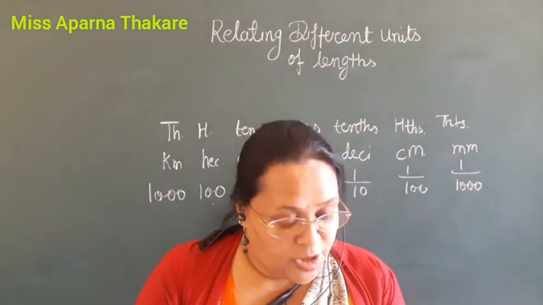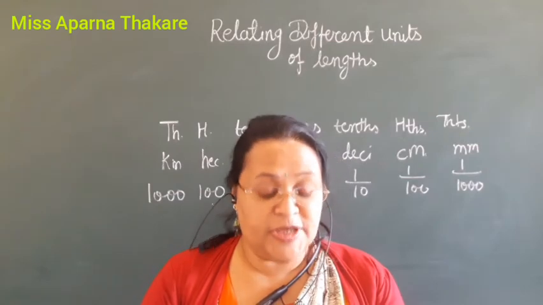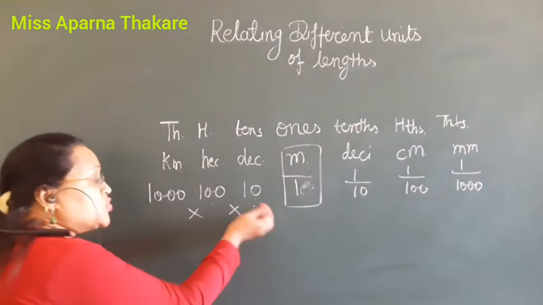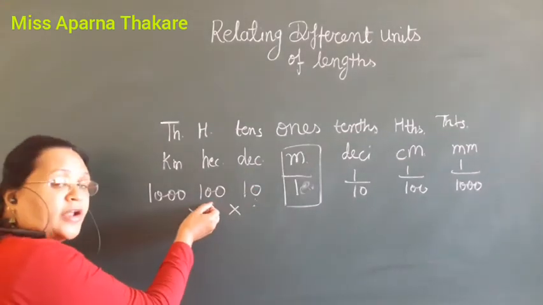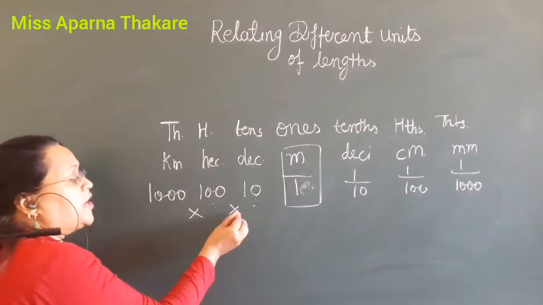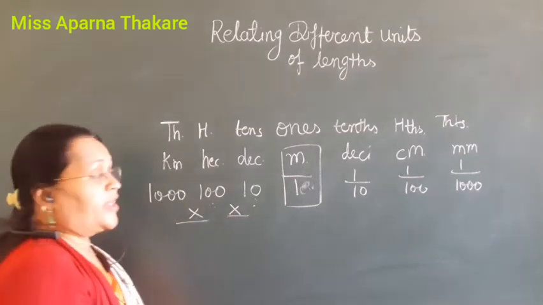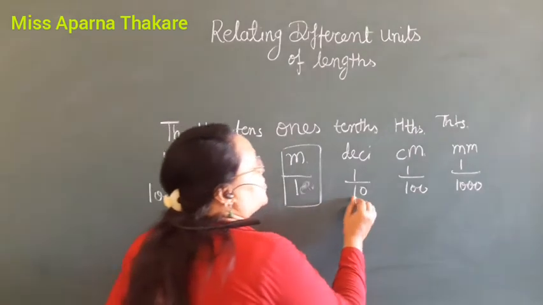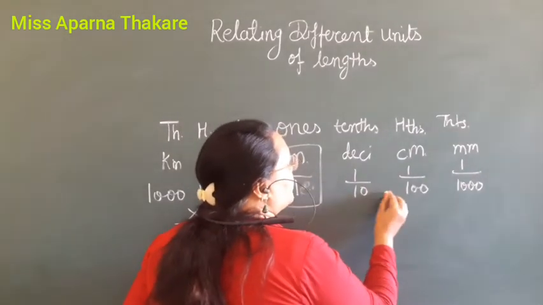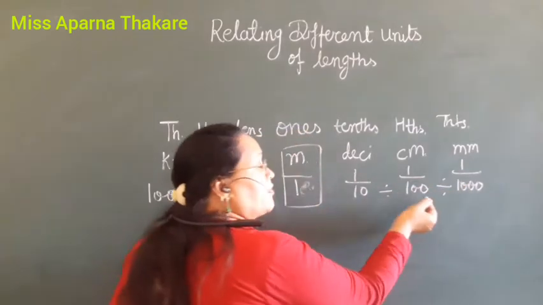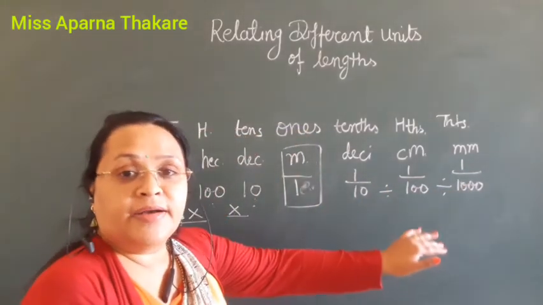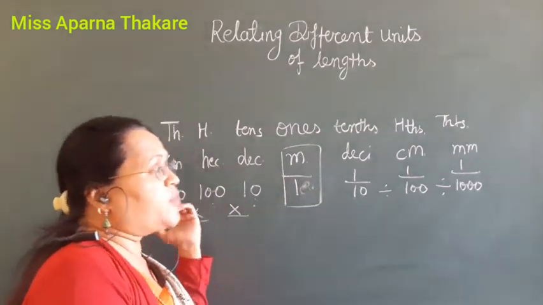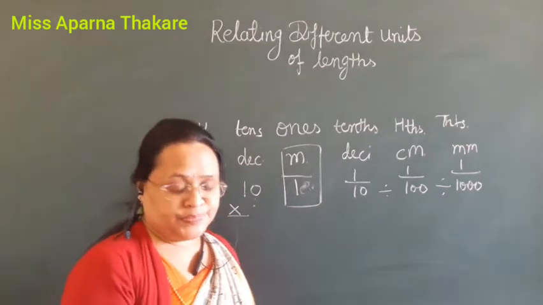And then, every move to the right decreases the value of the measurement 10 times. It is increasing by multiplication: 10 into 10, 100, 100 into 10, 1000. When we move to the right side, it decreases by 10. It means it decreases by 10, so we have to divide. So division is going, and it decreases. It increases by 10, it decreases by 10.